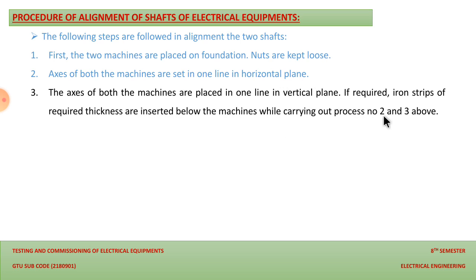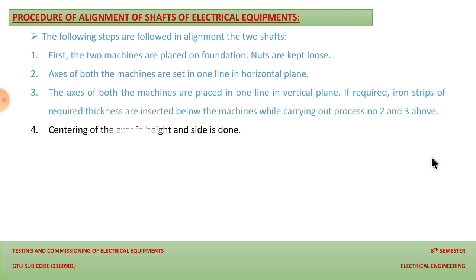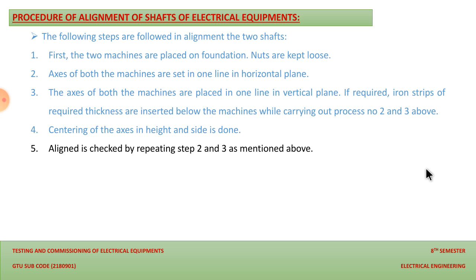And we can repeat steps number 2 and 3 until we get the proper alignment between the driving and the driven mechanism. Now the centering of the axis in height and side is done. Once these two have been done, the fifth step that we should follow is that alignment is checked by repeating 2 and 3 as mentioned above.